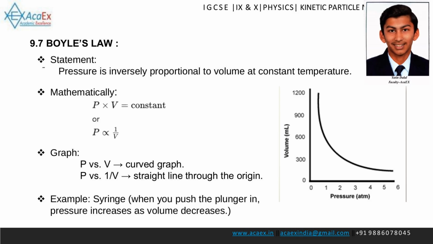Boyle's law statement. For a fixed mass of gas at a constant temperature, the pressure is inversely proportional to the volume. Mathematically, this can be written as P times V equals a constant. Graph: a graph of pressure versus volume is a curve, while a graph of pressure versus 1 divided by volume is a straight line. Example: when you push the plunger of a syringe, you decrease the volume and the pressure of the gas inside increases.